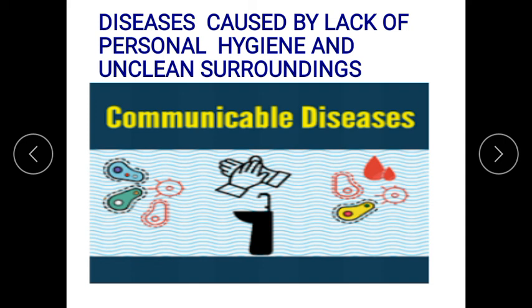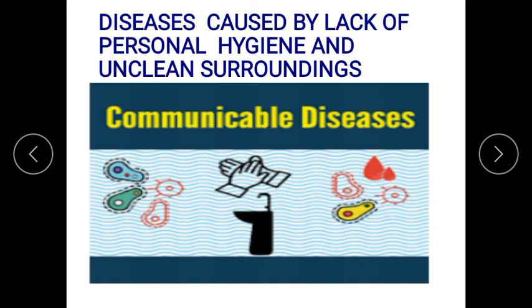Some diseases can be passed on by an infected person to a healthy person. Infected person means the person who is sick. Directly or indirectly, by touching or indirectly also, these diseases are called communicable diseases. For example, the names of the diseases are cholera, typhoid, common cold, influenza, malaria, chickenpox, and so on.